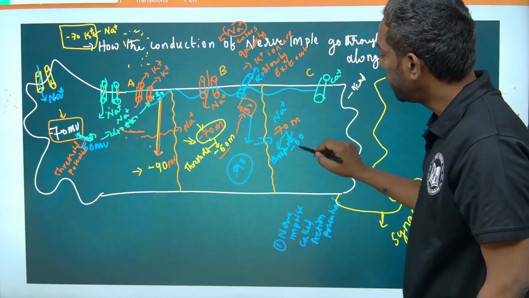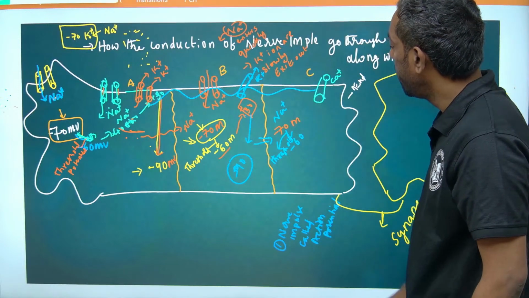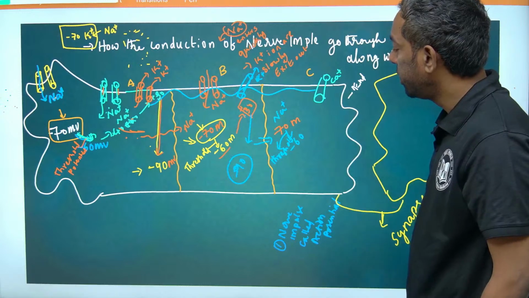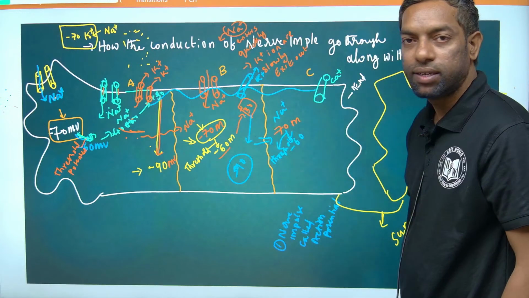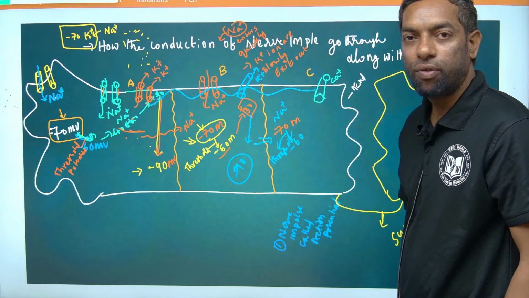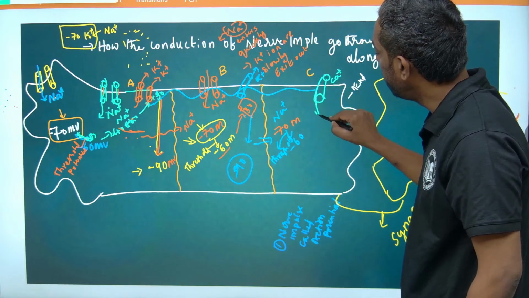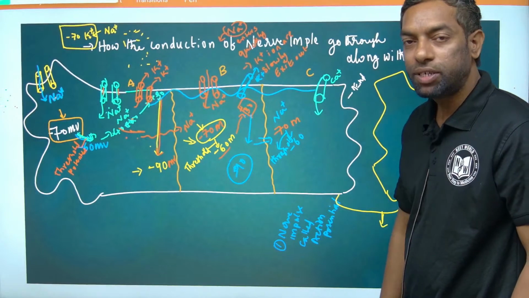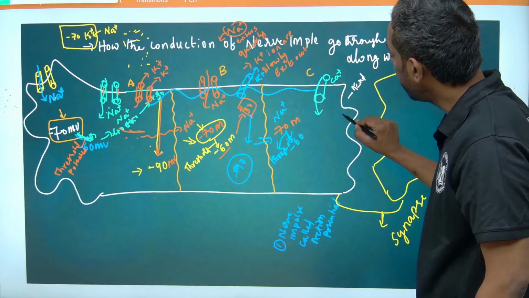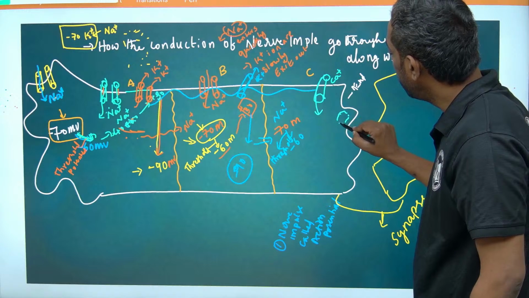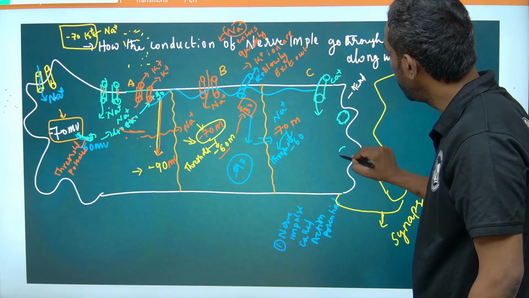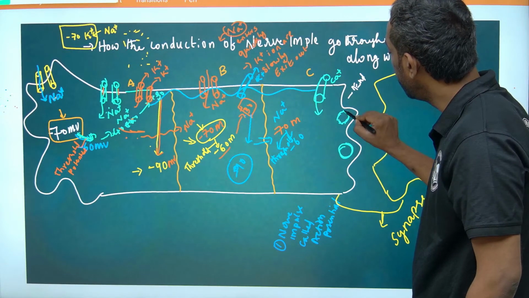If minus 70 becomes minus 60, that is a change of the voltage, and that leads to the calcium channel opening. When the calcium channel is open, there is a chemical vesicle.